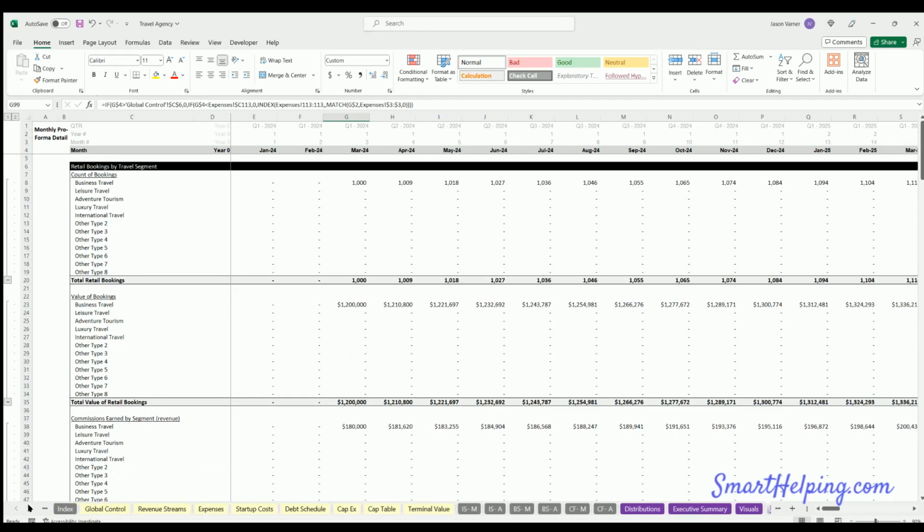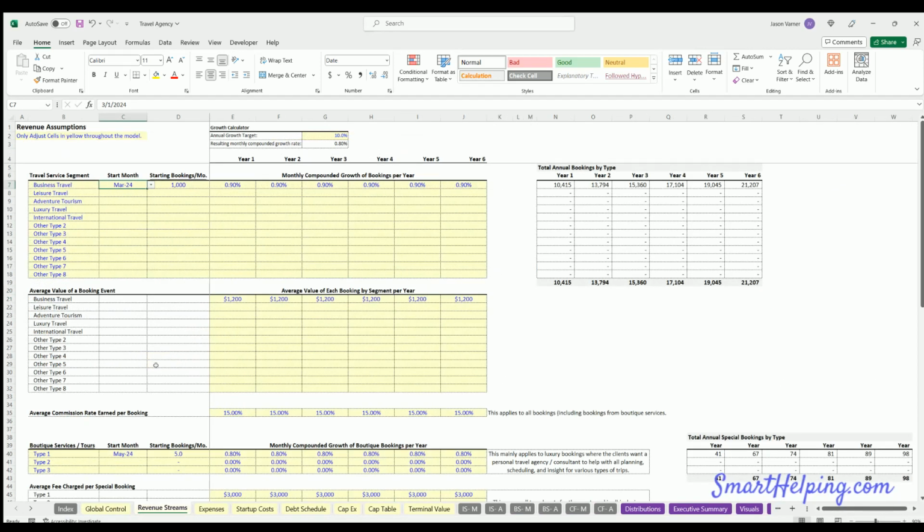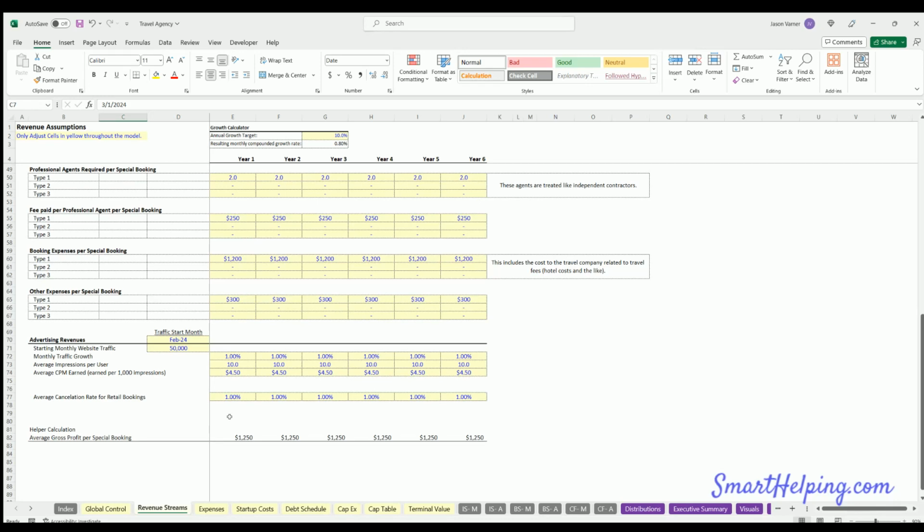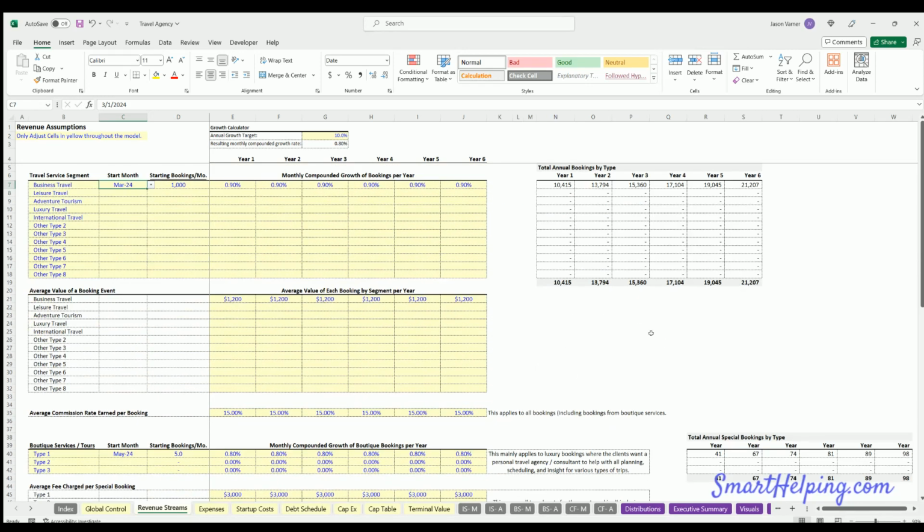So if we go back here, we've got a nice case. You can fill this out with your own data. Remember, don't worry about what I'm entering in these things. You're going to research all this stuff and put in what data makes sense for your situation and your plan and strategy.